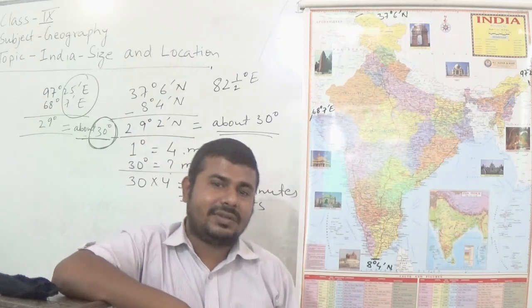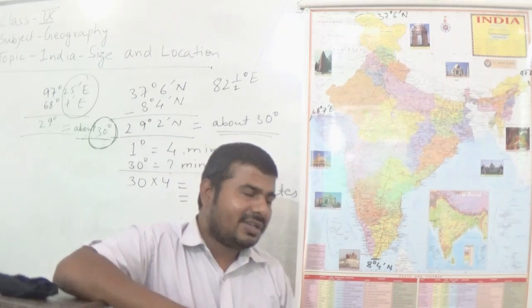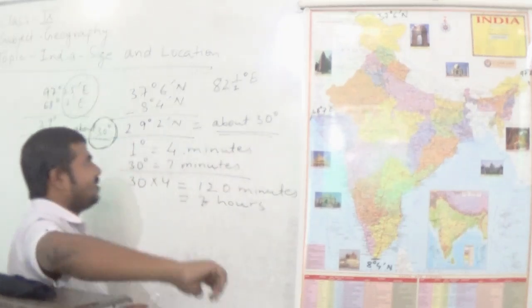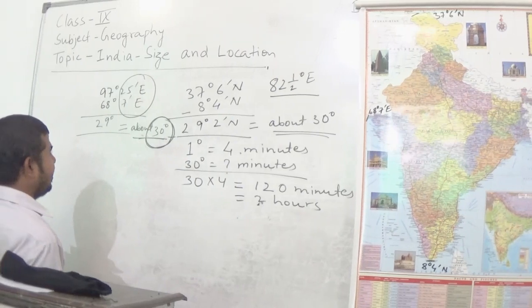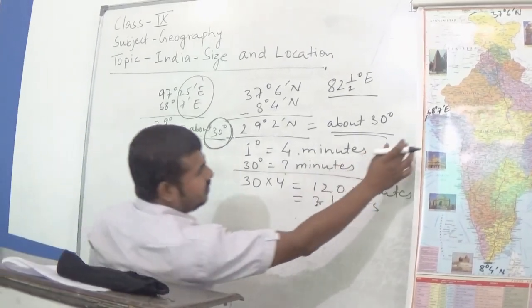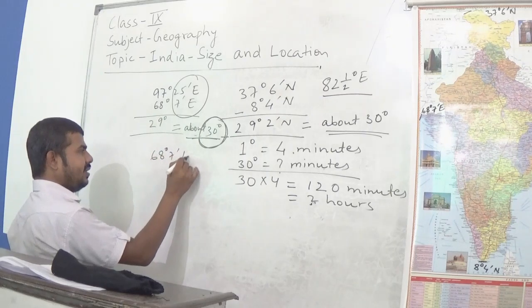So how can you calculate that this is in the middle of the Indian mainland? Let me show you this also. 82 and a half degrees. The western part is 68 degrees 7 minutes east.